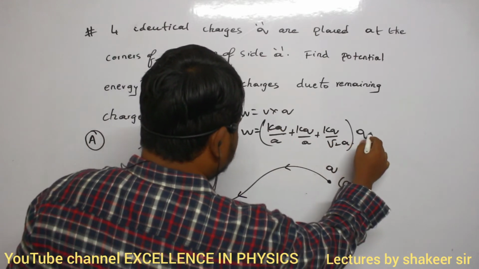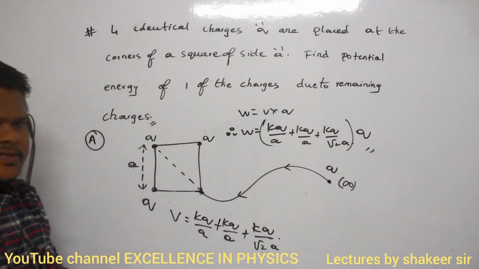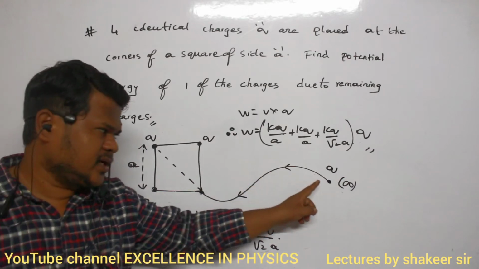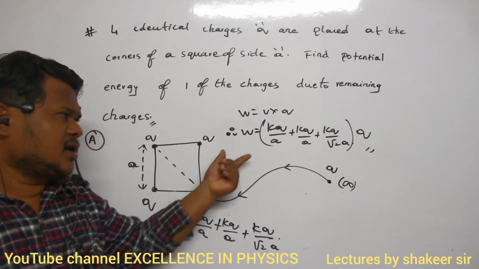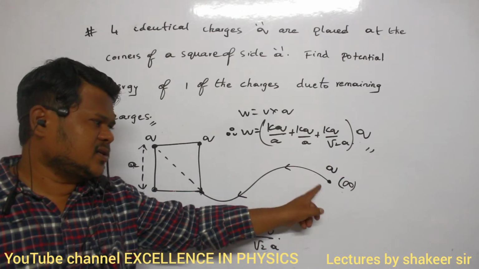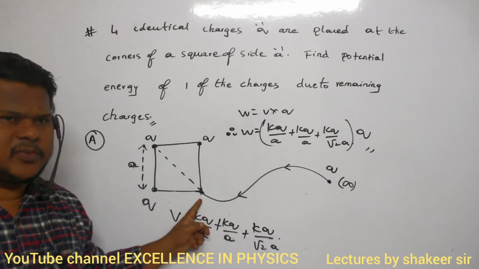So this is the total amount of interaction energy of only one charge. To make this charge travel from here to here, I have to do this much work. This work will be stored as potential energy of this charge. Are you able to understand?